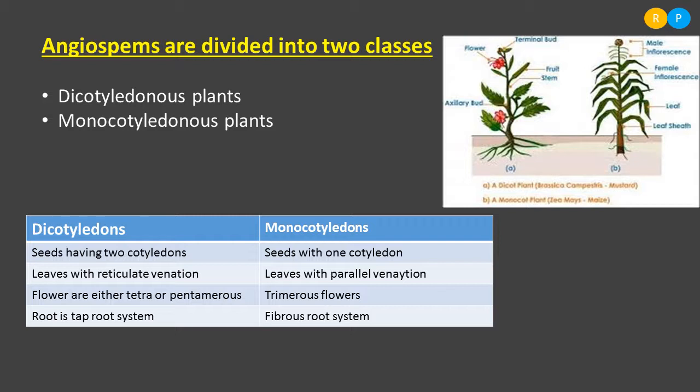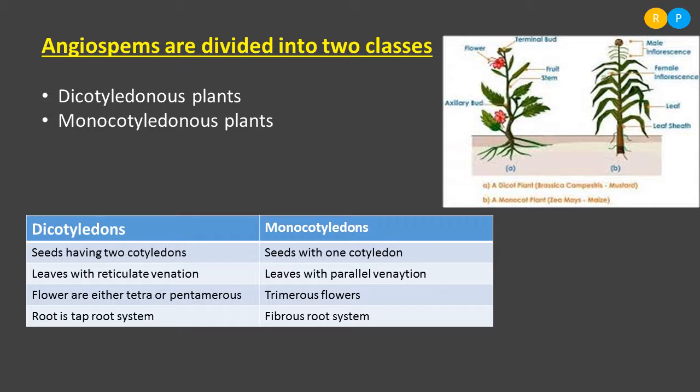That means the kind of tissues are also different in the dicot and monocot, which we will study in the further chapters. Clear, right? So this is regarding the further classification of angiosperms. Understood? This is very important, children, from the point of view of examination. They will ask you to list the differences between dicotyledonous and monocotyledonous plants. So just remember, you have the morphological differences here, the differences we can find from external appearance, which I have listed here.